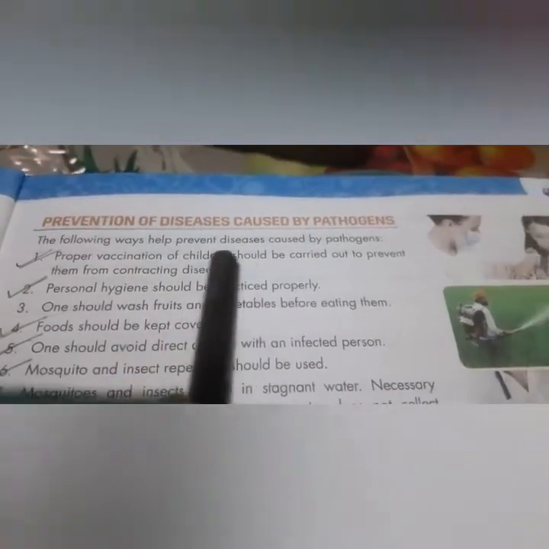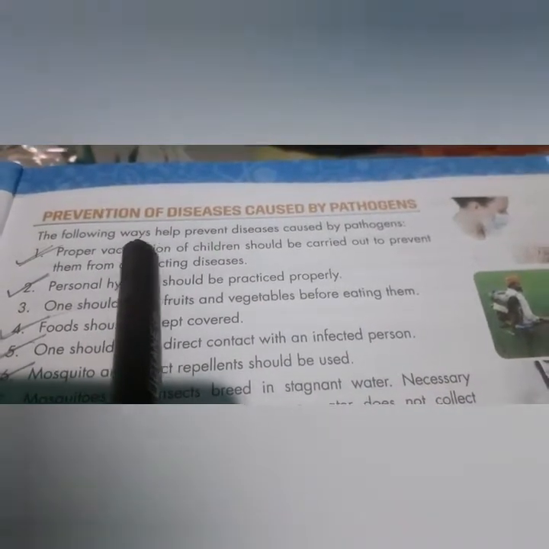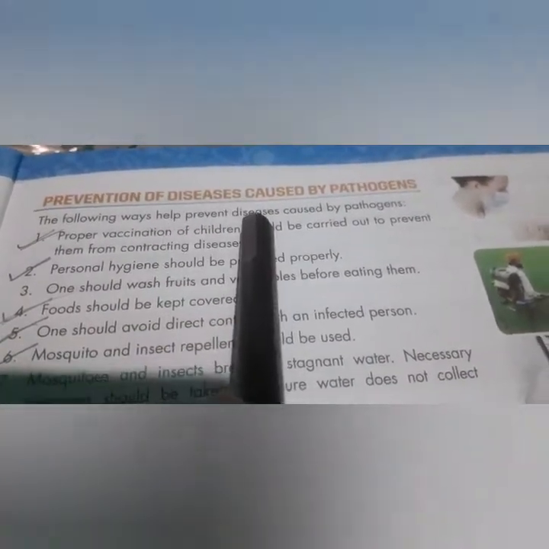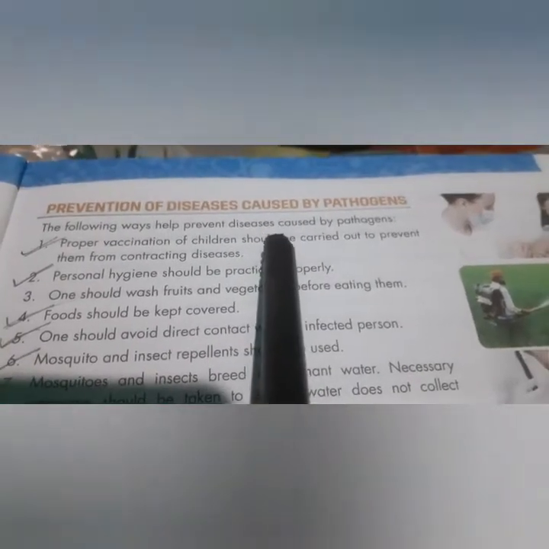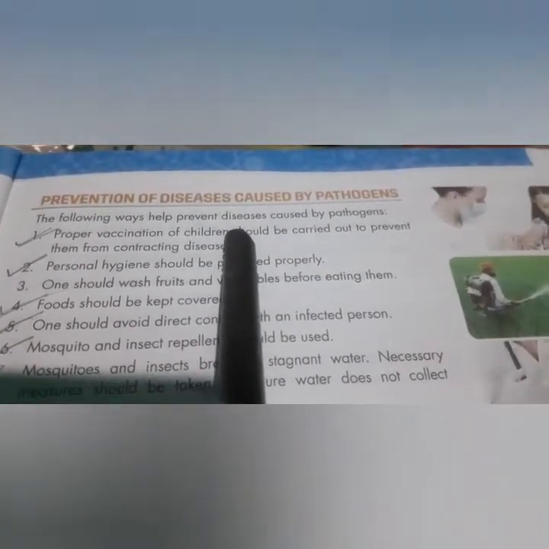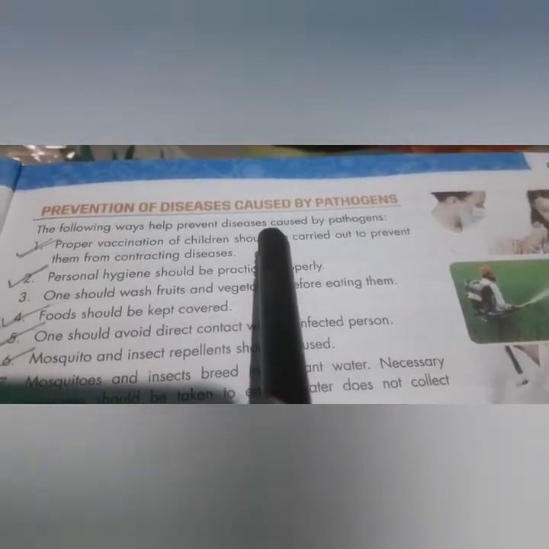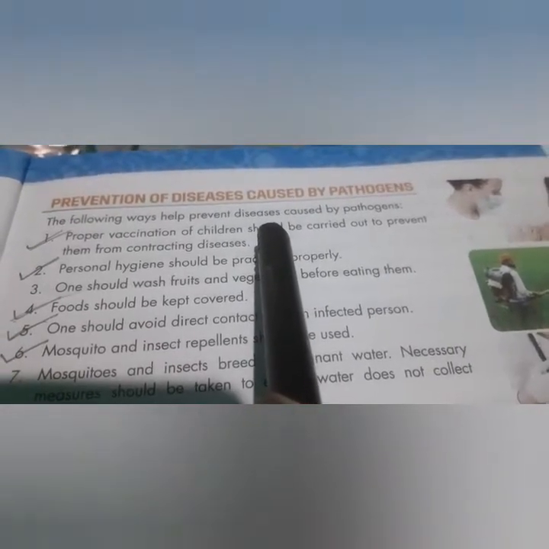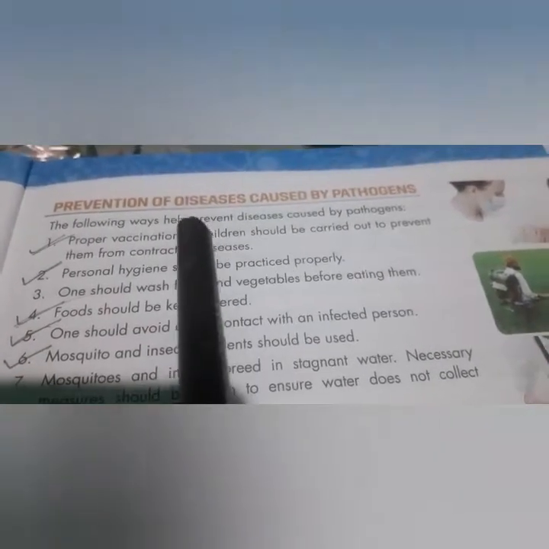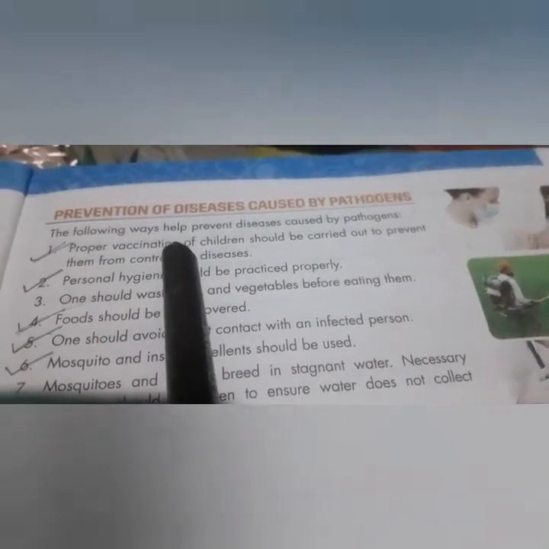Next, prevention of diseases caused by pathogens. You have mostly heard that prevention is better than cure. That means we have to prevent some diseases. It is mostly better than cure. That means if some disease is caused to your body, it will harm your body, but if we prevent them from entering our body, then it is much better.